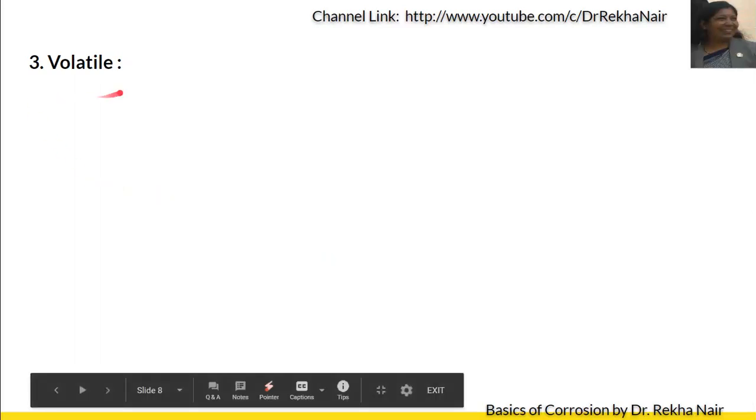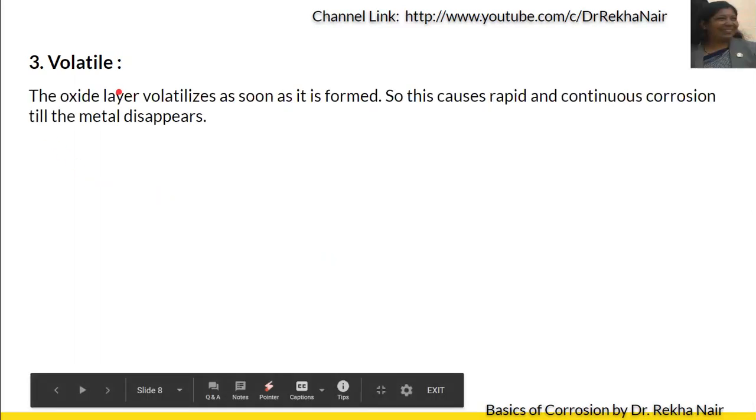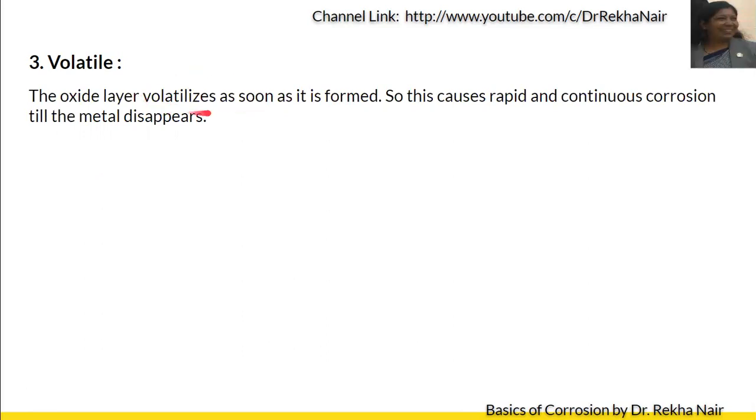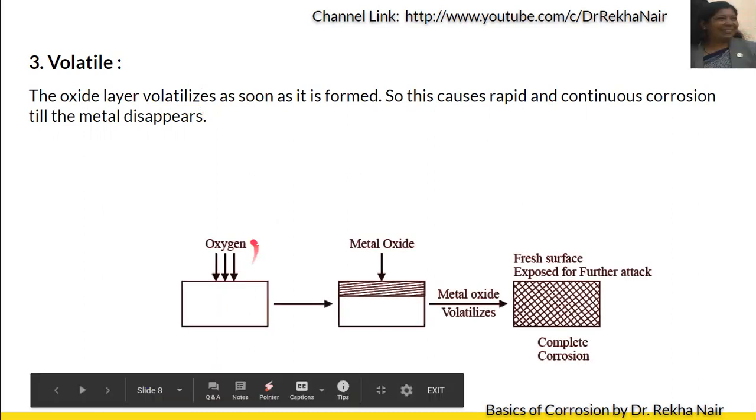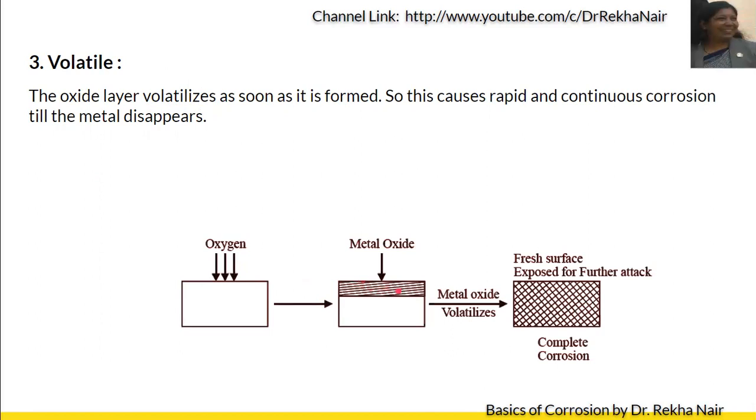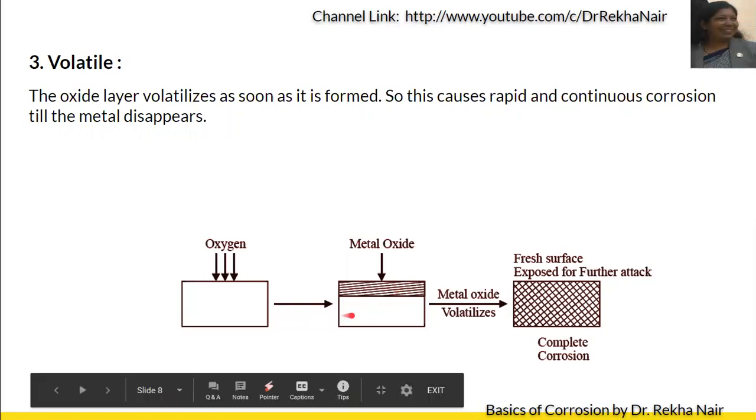Now, the third one is volatile. Volatile means the oxide layer that is formed is volatile in nature. That is, it volatilizes as soon as it is formed. So here is a metal. It is exposed to oxygen. We are getting metal oxide. But this metal oxide that is formed is very volatile in nature. So what happens is this will get volatilized and a fresh surface will be exposed to further attack, and after some time the whole metal oxide will be volatilized off.